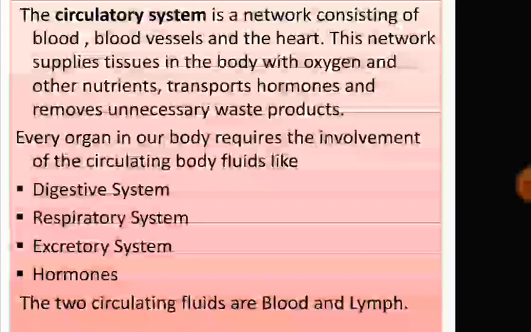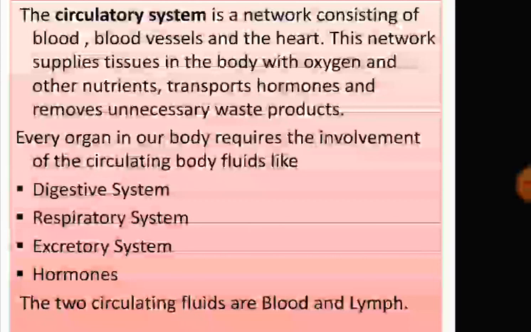Like the digestive system, its main function is to digest and to absorb nutrients. But after this digestion and absorption, the nutrients need to be transported to every body cell. Respiratory system, they take in air in the form of oxygen. Then that oxygen must be transported to all parts of the body. Similarly, carbon dioxide from tissues and other organs has to be carried to the lungs.